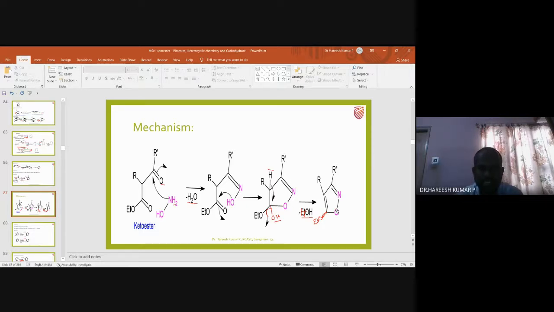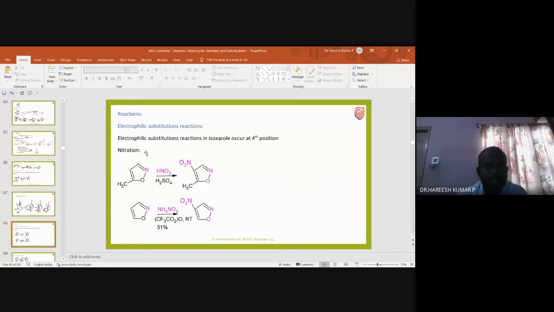So with this, I will go to the next slide. The next slide will give you the reactions of isoxazole, more particularly electrophilic substitution reactions. Electrophilic substitution reactions in isoxazole occur at the 4th position. So for nitration, the nitronium ion is the electrophile. So that will attack the 4th position. This is the 4th position.